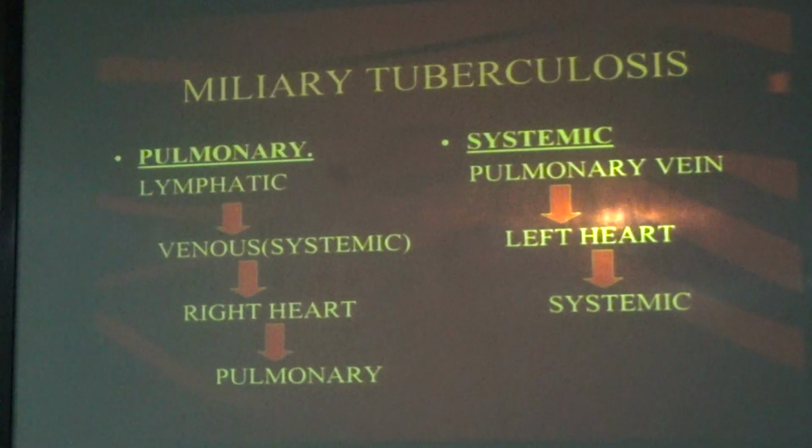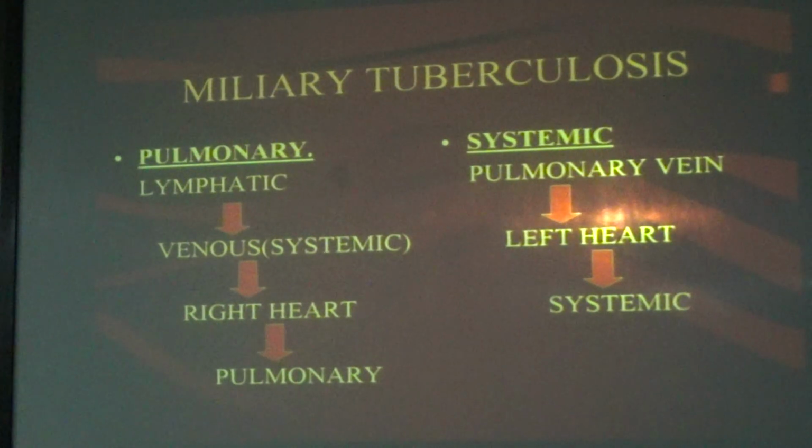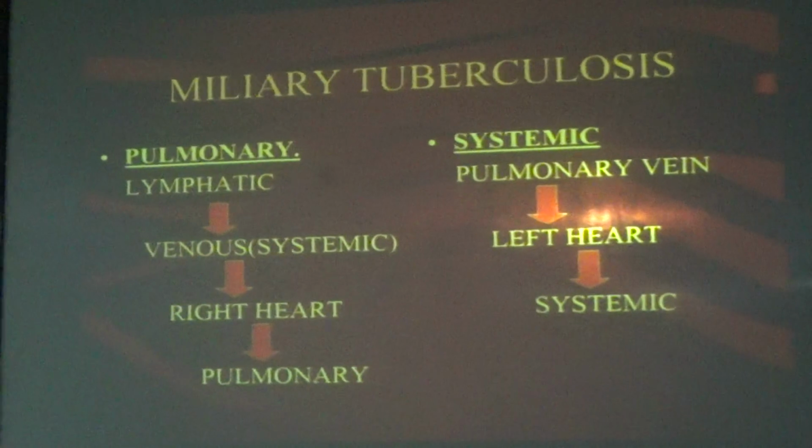It's very simple. Now see, other than the lung, sometimes in the lung also it can occur. From the lung it starts and it goes back to the lung also. That is also miliary tuberculosis. Sometimes from the lung, most of the time it goes to the spleen, brain and other parts. We will call it miliary tuberculosis. Through the systemic circulation, via the pulmonary vein, it goes to the left heart, then to the systemic circulation. From here it goes to the various organs. We will call it miliary tuberculosis.